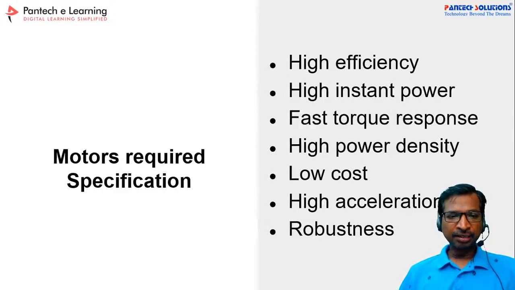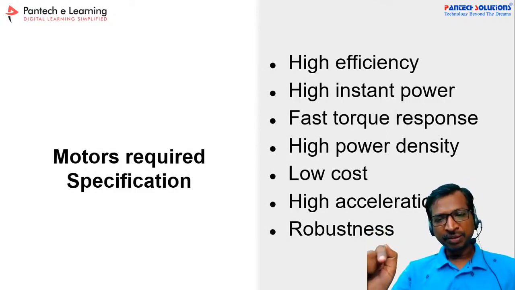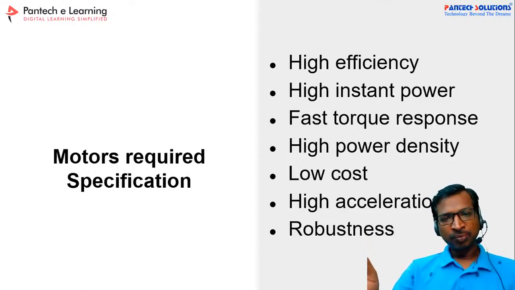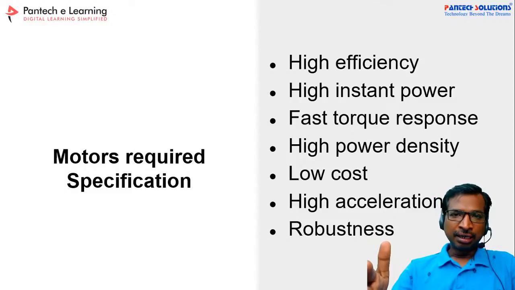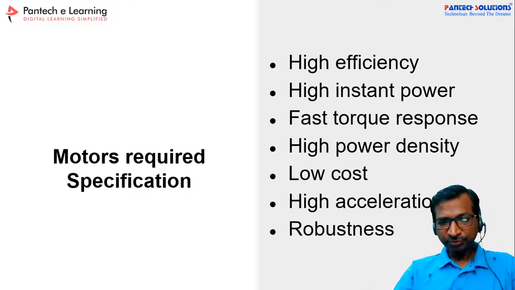If you take the motor specifications, first you should identify the motor efficiency. Generally, the efficiency should be high, and the instant power. So what is the power of the motor, and then torque response. Similarly, the power density. The power density is nothing but the motor size should be as small as possible, with a higher maximum torque. That is called the power density. And similarly, low cost. So cost also should be less, and acceleration, and then robustness.